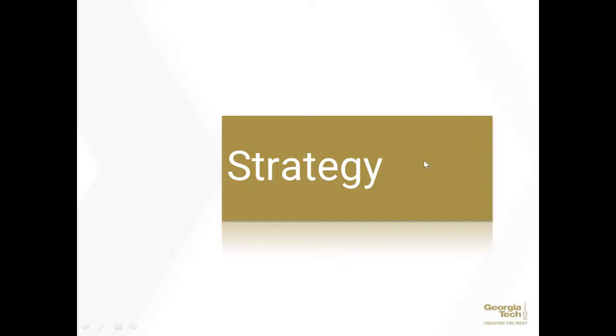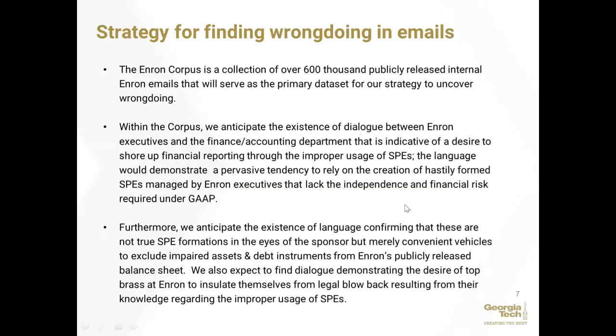Okay, this is the strategy section. We're going to discuss our strategy for finding wrongdoing in emails. The Enron corpus is a collection of over 600,000 publicly released internal Enron emails that span over 3.5 years and involve several hundred accounts, and it will serve as the primary data set for our strategy to uncover wrongdoing.